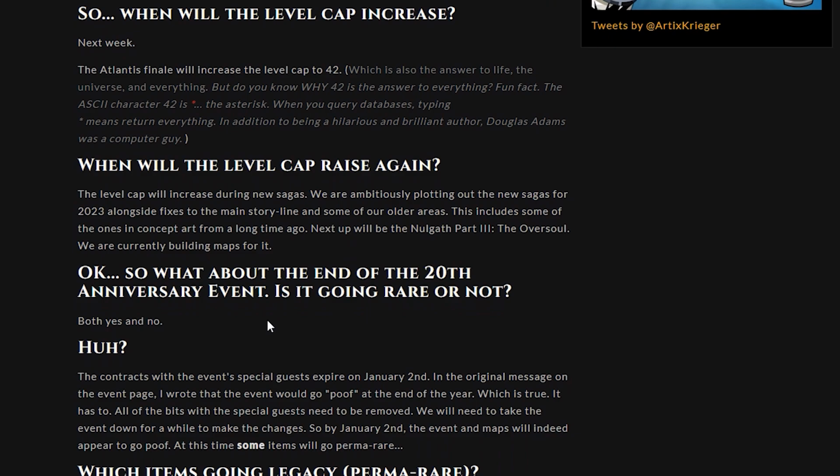So what about the end of the 20th anniversary event? Is it going rare or not? And it said both yes and no. And so what this means is the contracts to the event's special guests expire in January, the beginning of January.